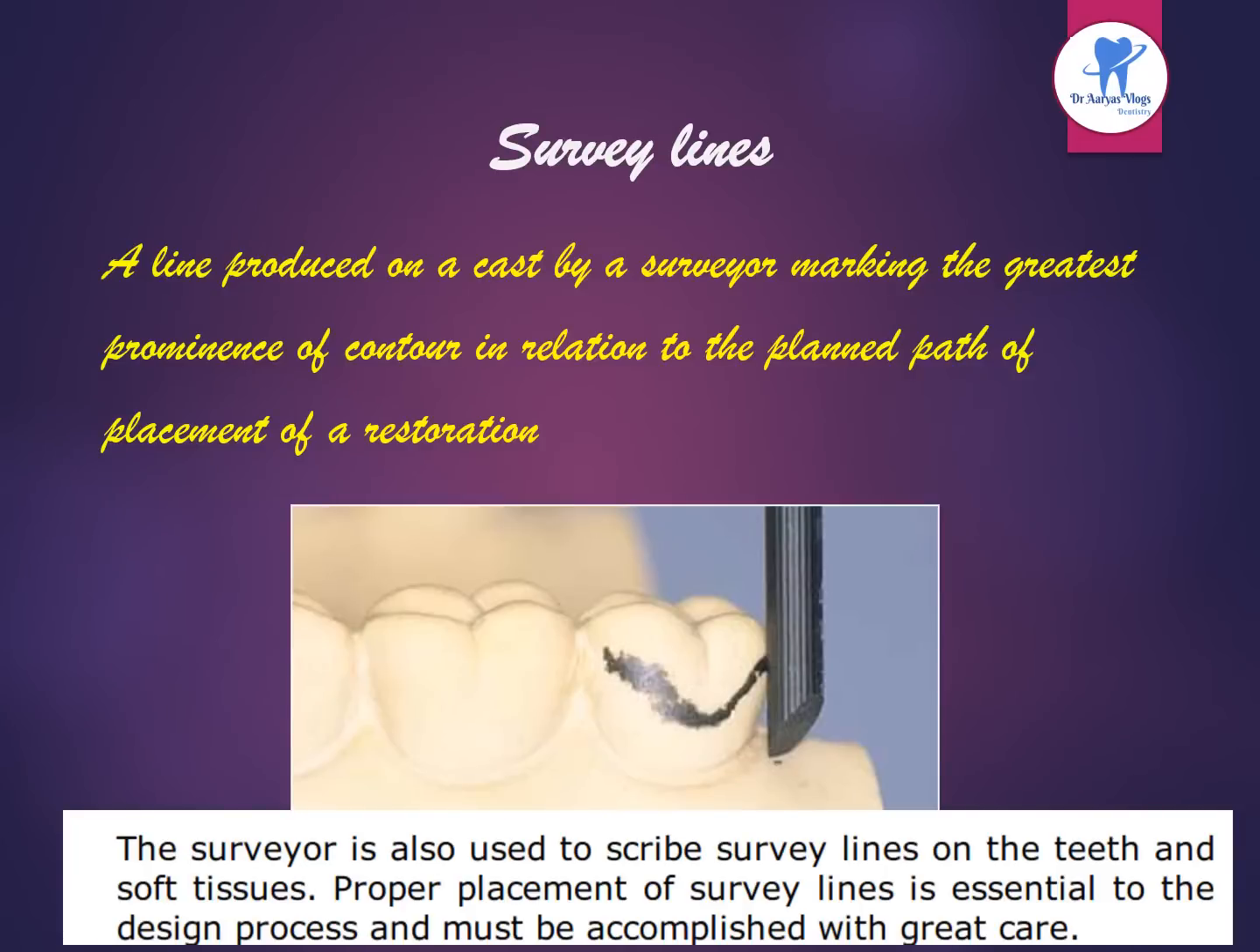And coming to the various survey lines, what is a survey line? It is a line produced on a cast by a surveyor marking the greatest prominence of contour in relation to the planned path of placement of a restoration. And the surveyor is used to describe survey lines on the teeth and soft tissue. Proper placement of these lines is essential to the design process and must be accomplished with great care.